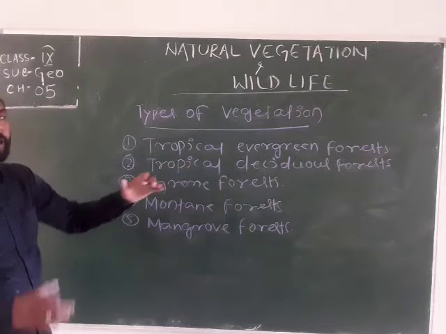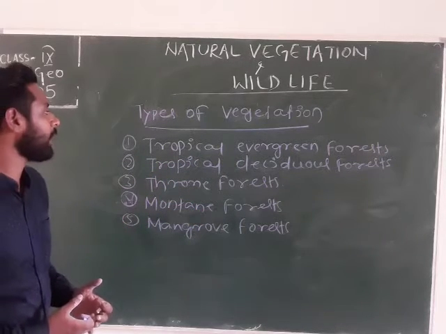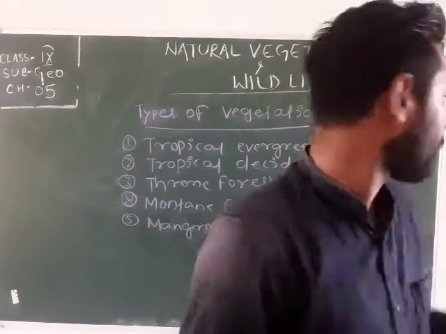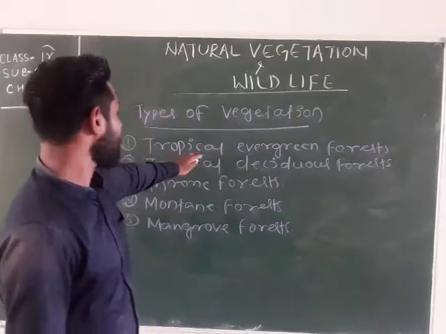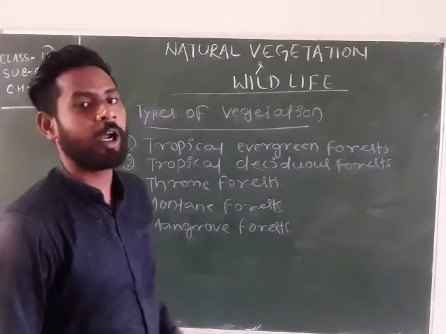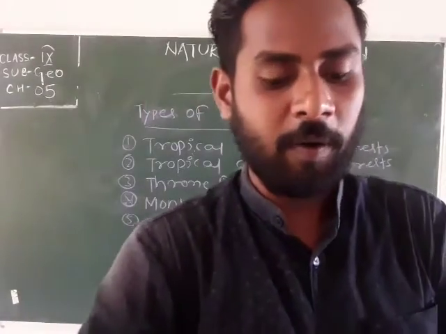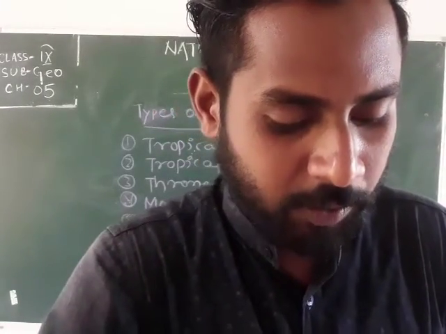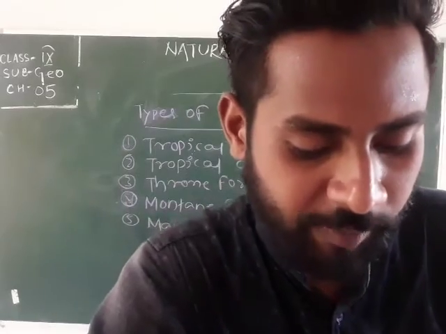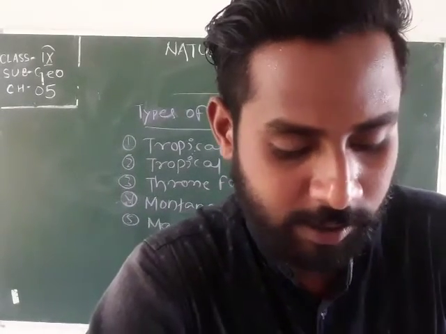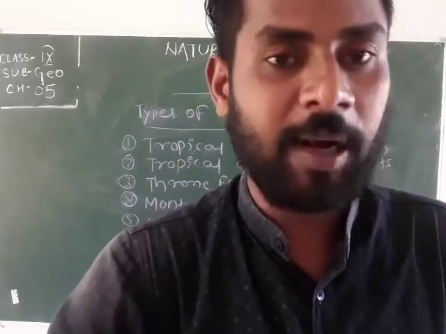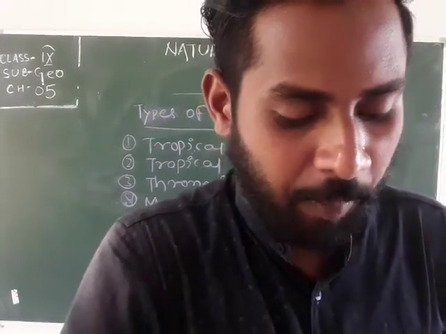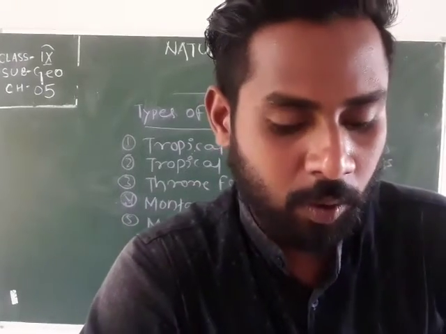And which place is favorable for growing this type of natural vegetation or forest. The first natural vegetation is the tropical evergreen forest, which is commonly found in our Indian surface. So these forests are restricted to heavy rainfall areas of the Western Ghats and the island groups of Lakshadweep, Andaman and Nicobar, then upper parts of Assam and Tamil Nadu coast.